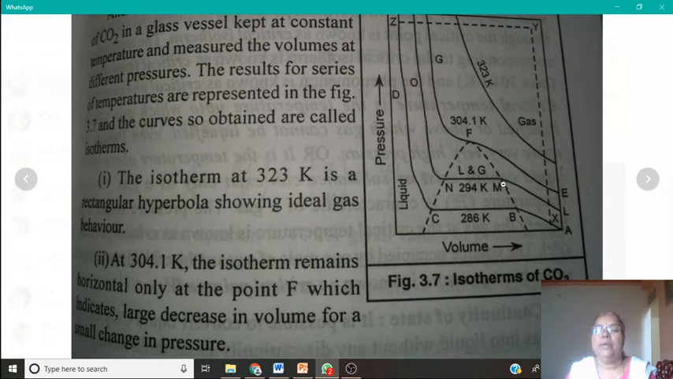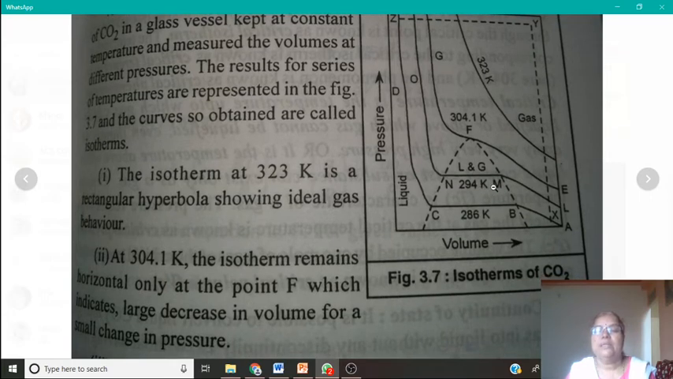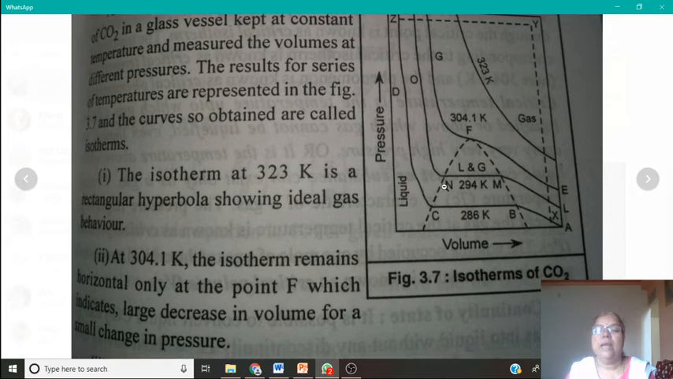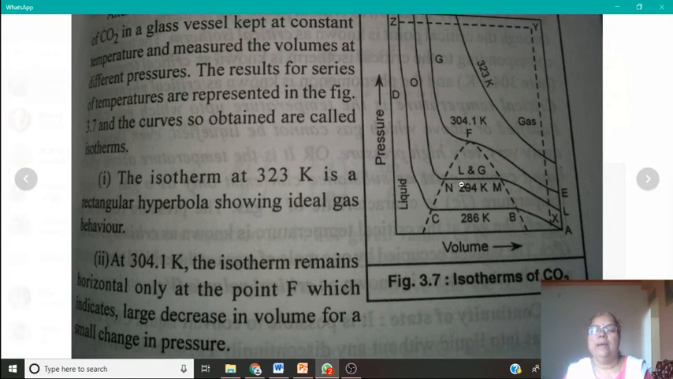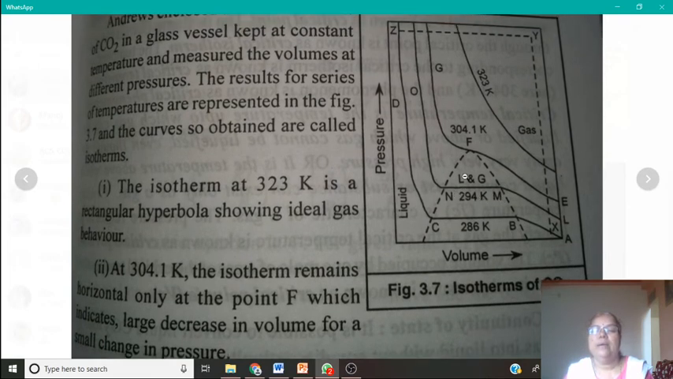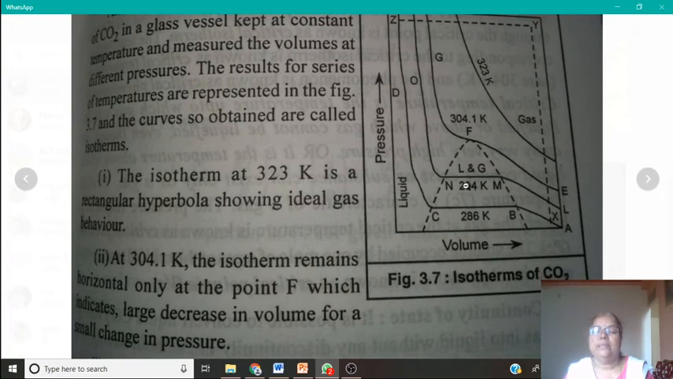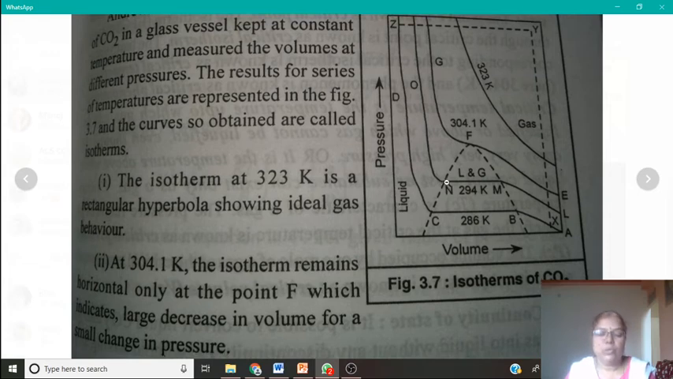As soon as we reach this M point, the liquefaction of the CO2 gas starts, and at this N point, the liquefaction is completed. Along this curve, that means along M to N, the liquid and gas, two phases, are in equilibrium. Observe that as the temperature is raised, the horizontal portion of the isotherm becomes shorter, less and less.